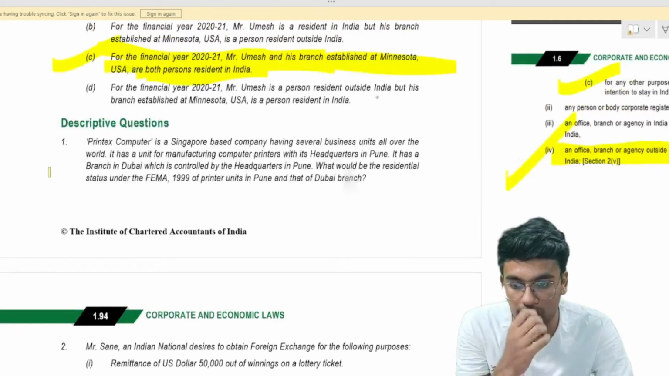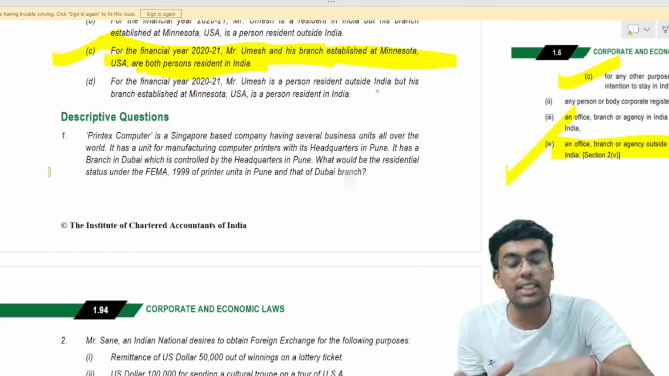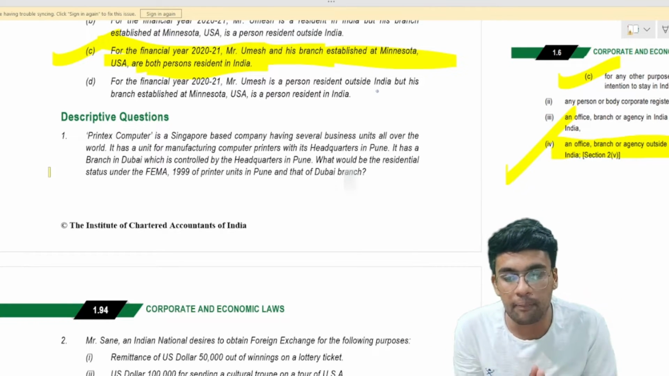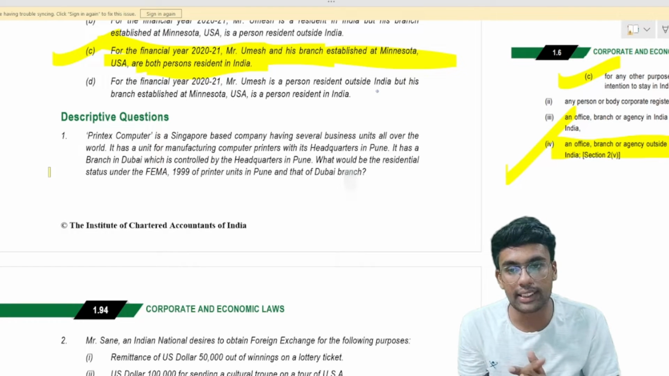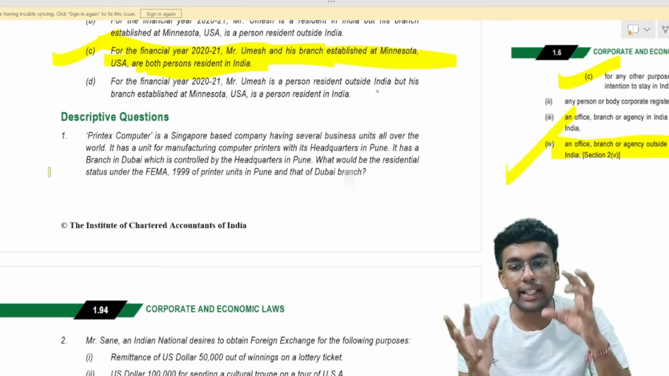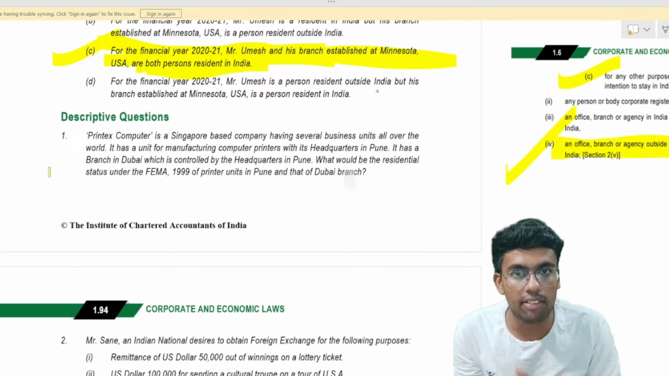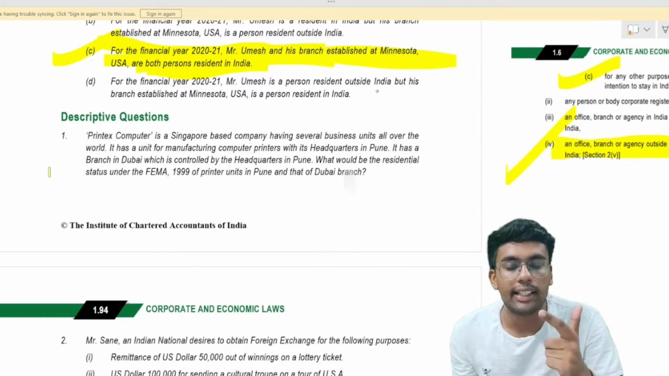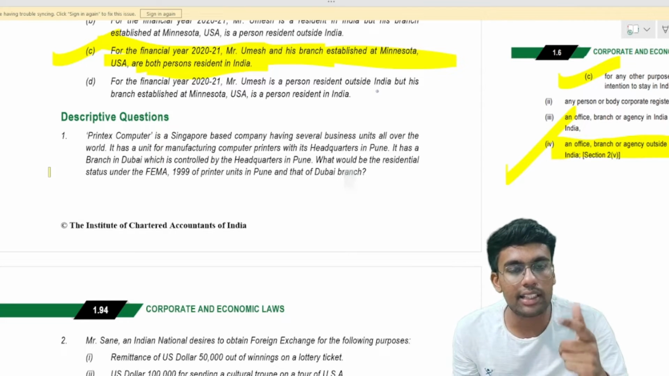Now let us move on to the descriptive ones. From these descriptive questions you will be able to understand. These questions will not be asked in your examination. Only MCQs will be asked. But if you solve these questions, you will have better confidence and a better understanding of the relevant provisions, and therefore we are going to discuss these descriptive ones in the next few minutes.